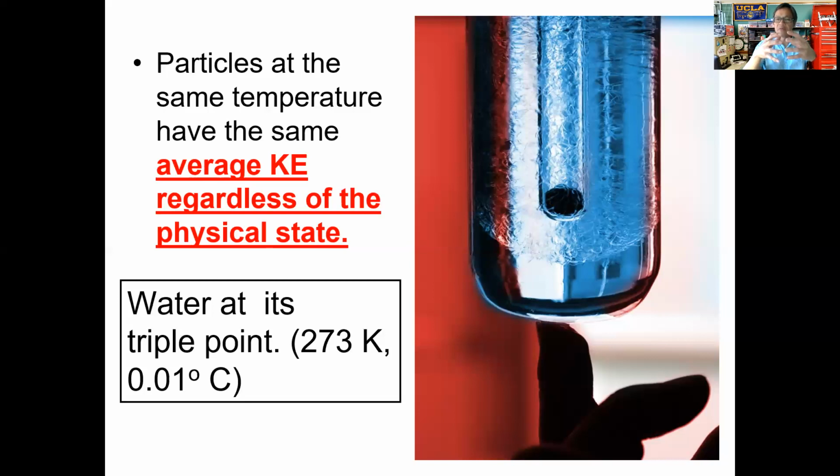We need to account for those observations by trying to explain how they come about on a microscopic level. That is, how do the particles behave? How do molecules and atoms behave to account for what we can observe on a macroscopic level? And I think that's true of all science, whether it's physical sciences or biological sciences. And so we've been really emphasizing that point during this chapter,